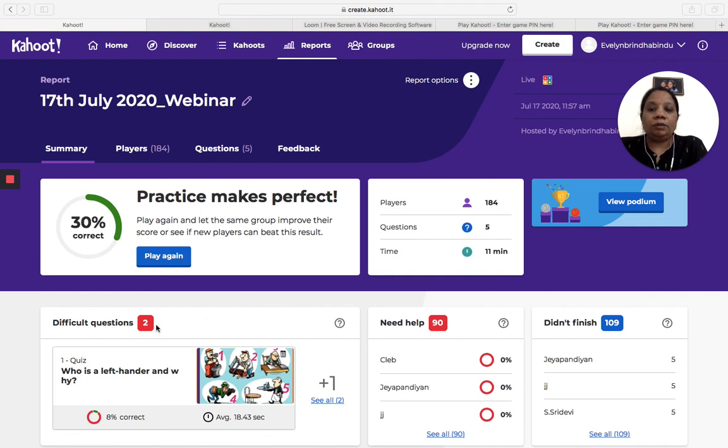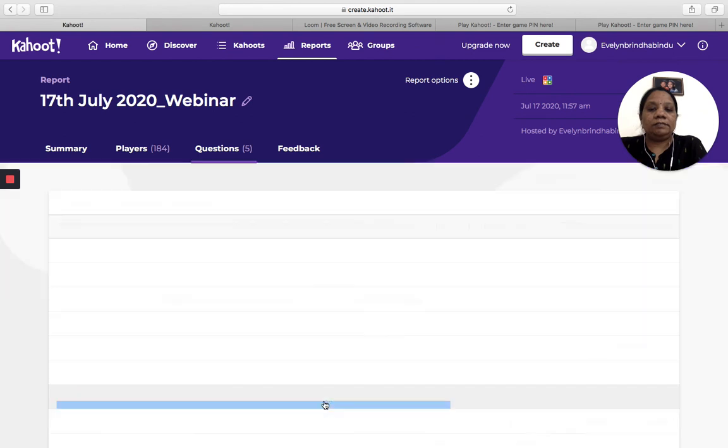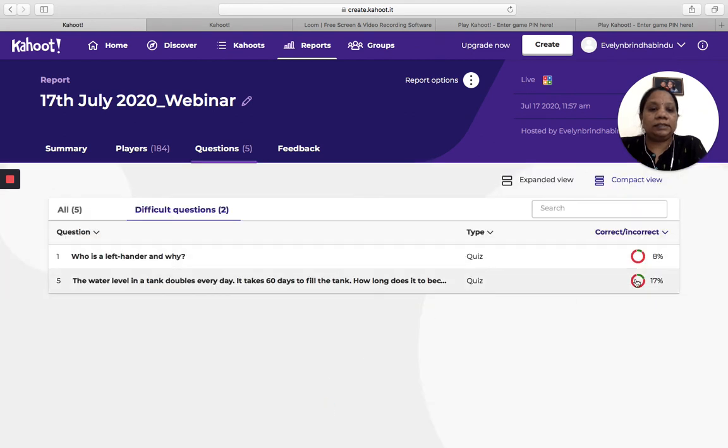Okay, and out of 5 questions, 2 are identified as difficult questions. You know why difficult? Because for these 2 questions, the score was less than 35%. So whenever any question gets a score less than 35%, the Kahoot will automatically categorize it as a difficult question. Okay, so here only 8% of the class got it correct, and only 17% of the class got it correct. So automatically it's identified as a difficult question.